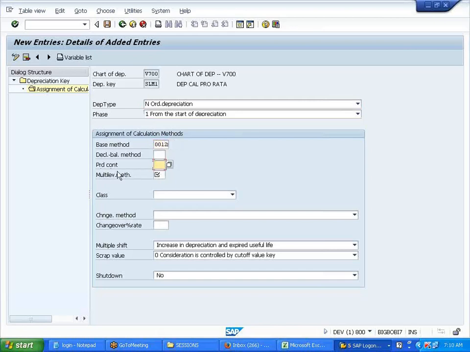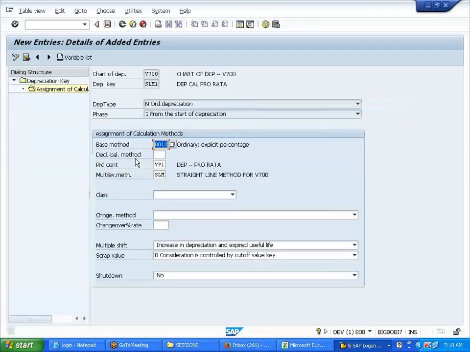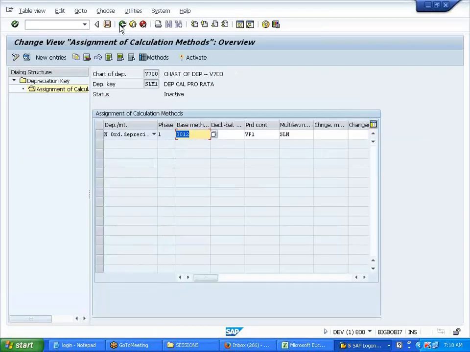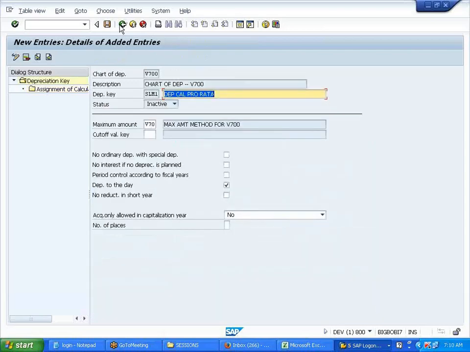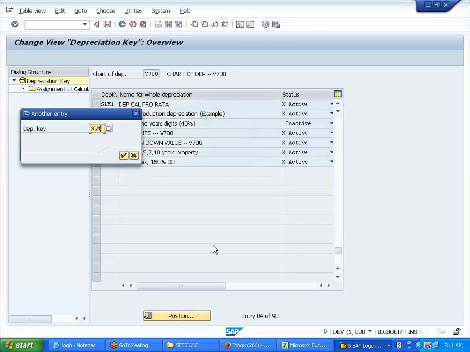Now my period control changes, right? This one, VP1, One. SLM, SL1, what did we create? This one, no? Multi-level method SLM, right? We'll use SLM, sorry, straight line method. I'll save it. Back. I'll remove this in activation. I need to activate this. I'll save it. For that SLM, I'll remove the factorial.